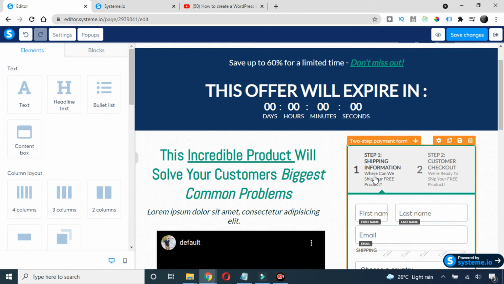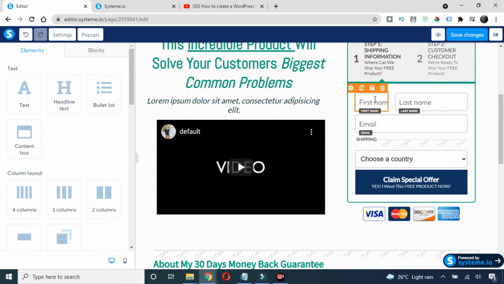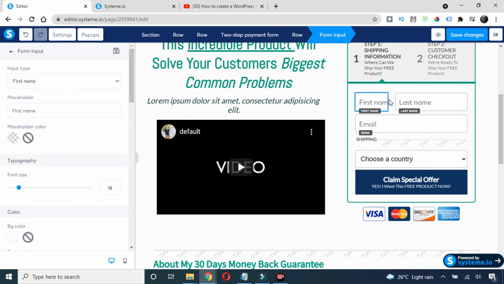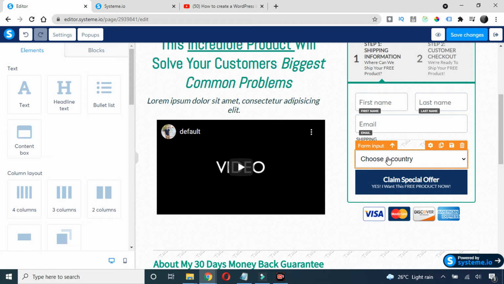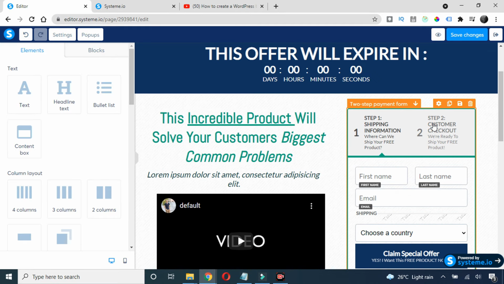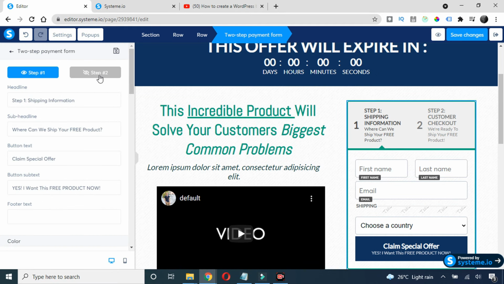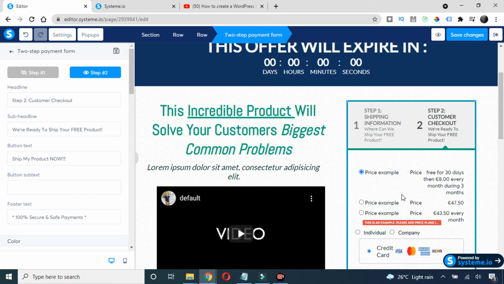And this is the first step. Okay, step 1. And also I want only the first name, or I can keep both. Okay, I can keep both. I will just increase this one here. Yeah, now it's looking fine. Now let's go to the second step. So just click here, step 2 at the left side, and here we have the second step.